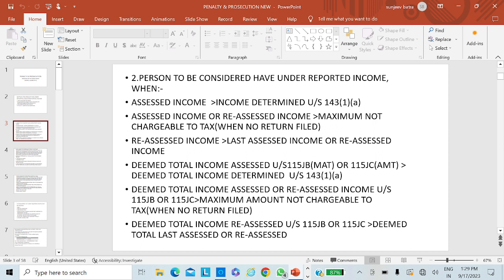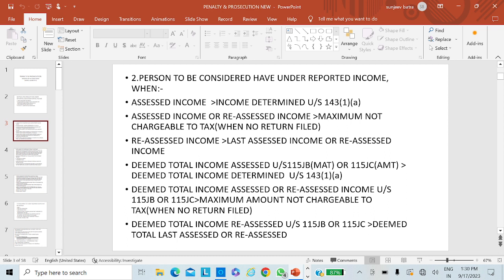The third subsection is quite important. It tells us about the under-reporting of income. What is under-reporting of income? It starts with whenever the income has been assessed for the first time.